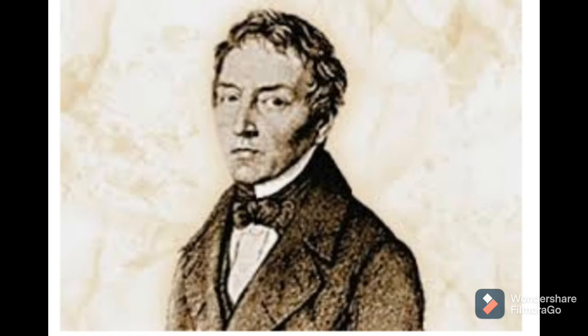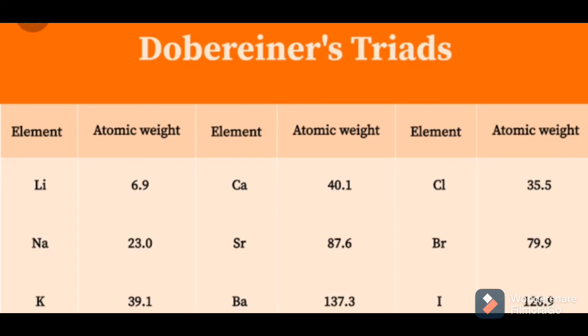These groups of three elements were called triads. What is meant by triad? At the time of Dobereiner, some elements were known, and he classified those elements into groups of three according to their similar properties. Those groups were called triads.